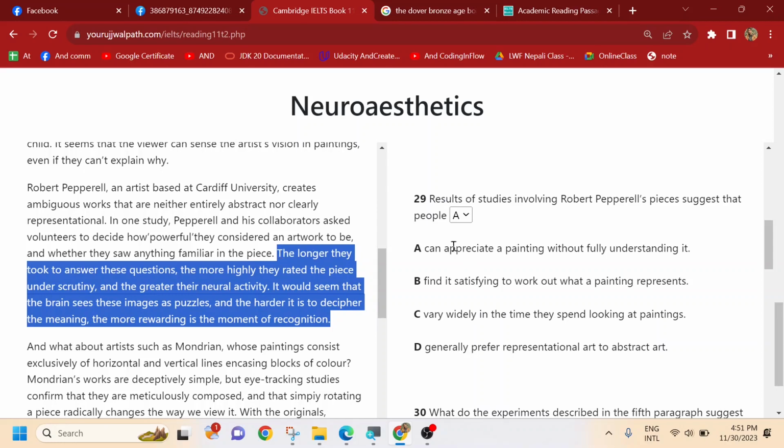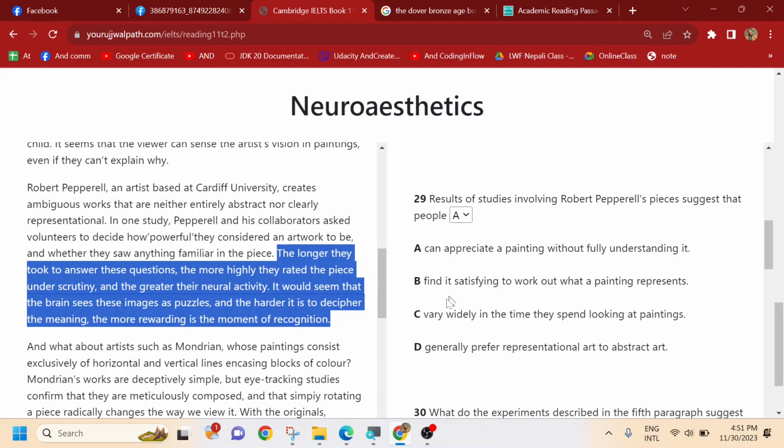See here, can appreciate a painting without fully understanding it. We see that more digging has been done by the people. They spend really more time on it. So not A. Find it satisfying to work out what a painting represents. So they feel satisfying. We can get the close meaning over here. It would seem that the brain sees these images as puzzles, and the harder to decipher the meaning, the more rewarding. So the brain is more rewarded, which of course means satisfying.